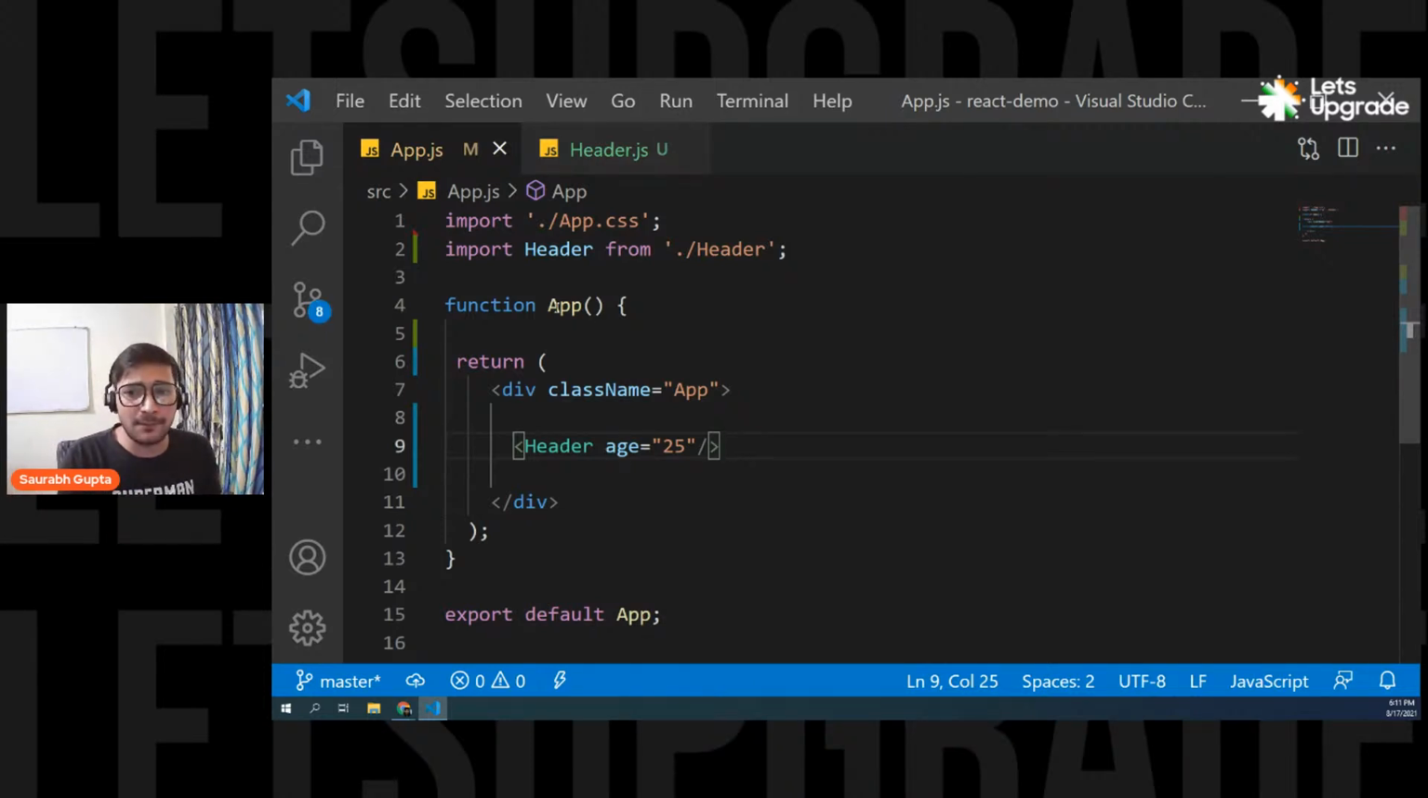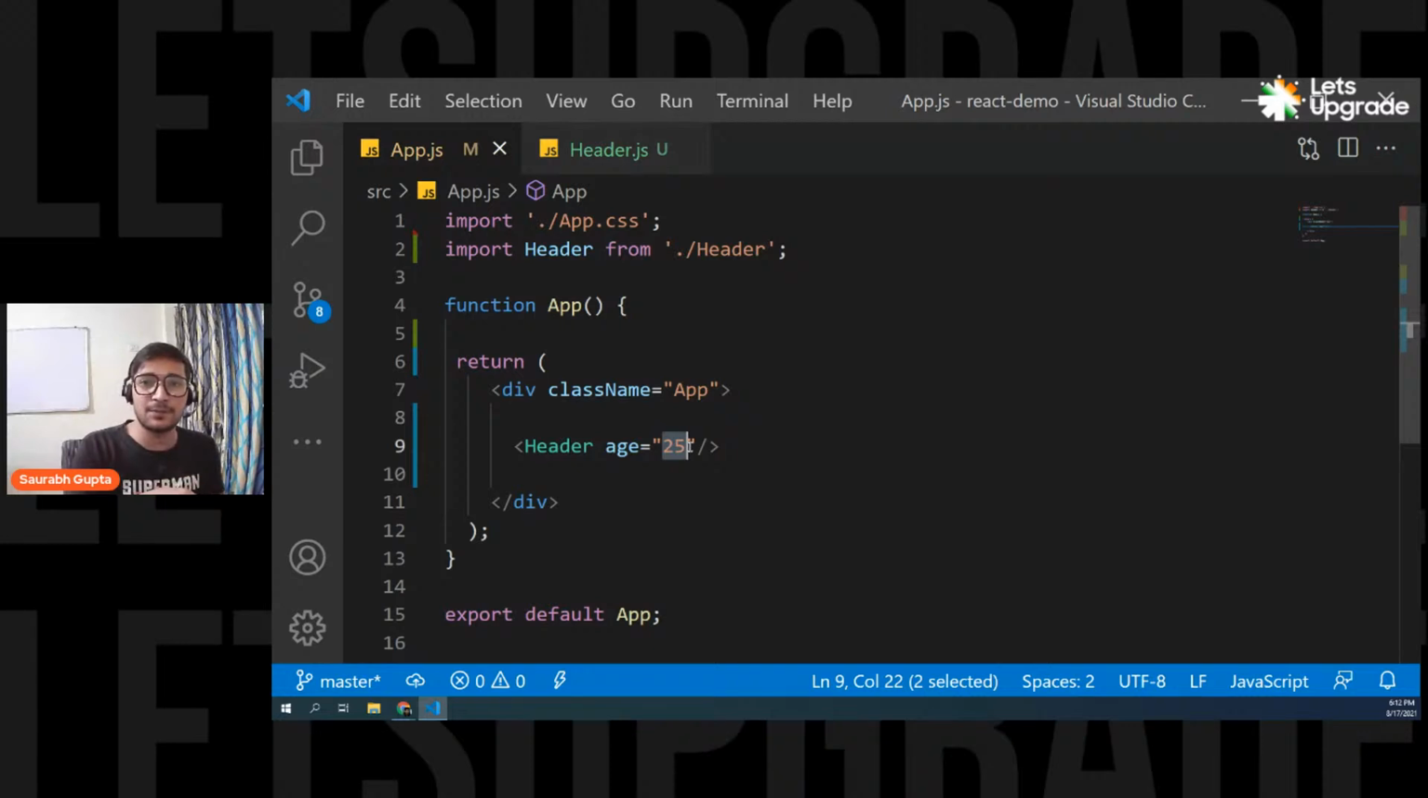So now from the app component, I'm in the parent component. From here, I'm loading the header component, and I'm passing an age property with the value of 25 to the header component. So the first step is done. Now this is how you pass a custom property from a parent component to a child component. I'm passing it to the header component.